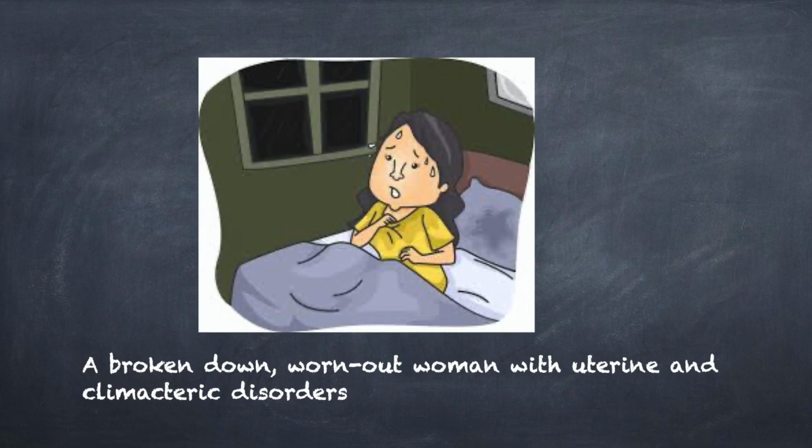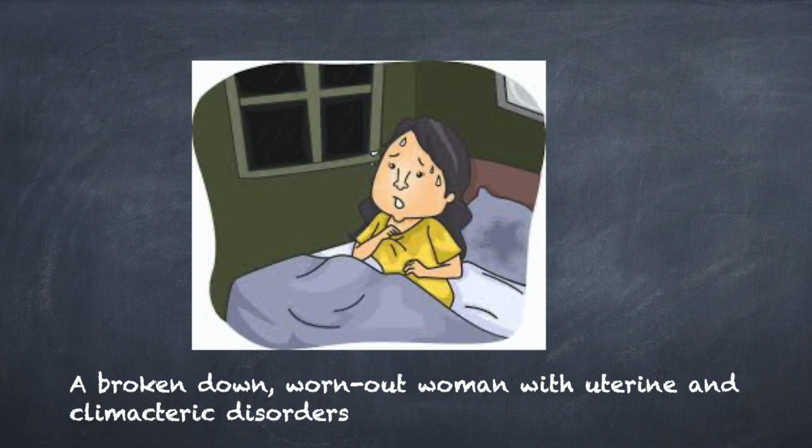The child will have a marked sour smell of the whole body, which cannot be washed away. Or you may come across a broken down, worn out woman with uterine and climacteric disorders. These Mag carb patients have an irritable disposition and a nervous temperament. This medicine is used in all ages and both sexes, but everywhere we find constitutional debility caused by excesses of